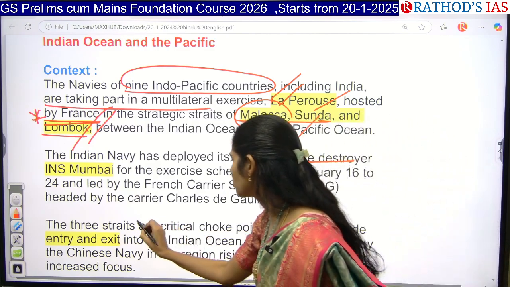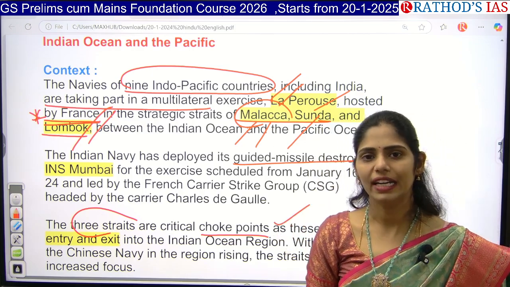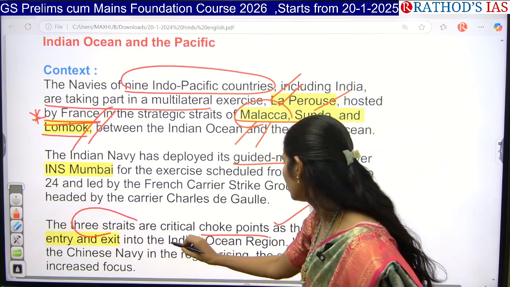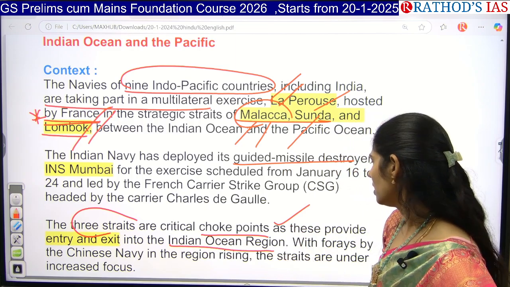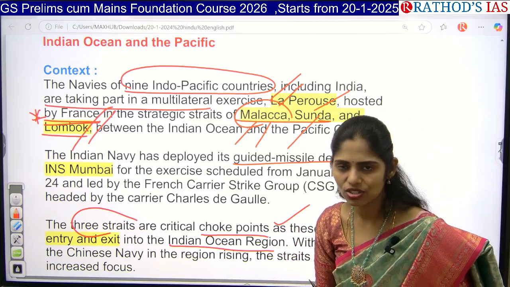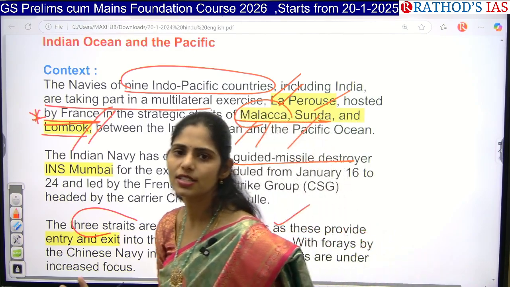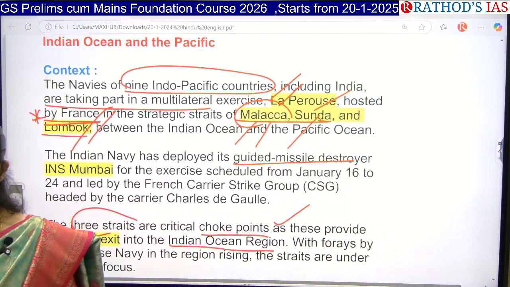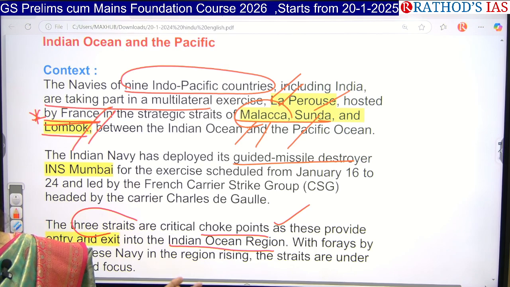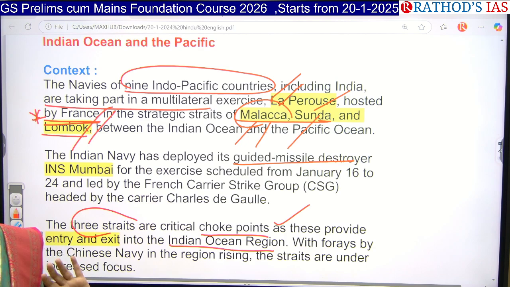And these 3 straits are very critical choke points because they provide entry as well as exit into the Indian Ocean region. Okay, and why we are going with this multilateral exercise in this region is to counter Chinese expansionist aggressive policy. Okay, wherever you go in foreign affairs or international relations, you have to write this point of China for sure, to counter China.